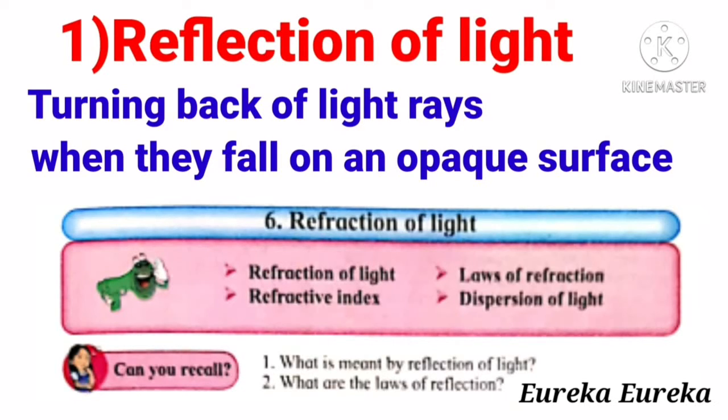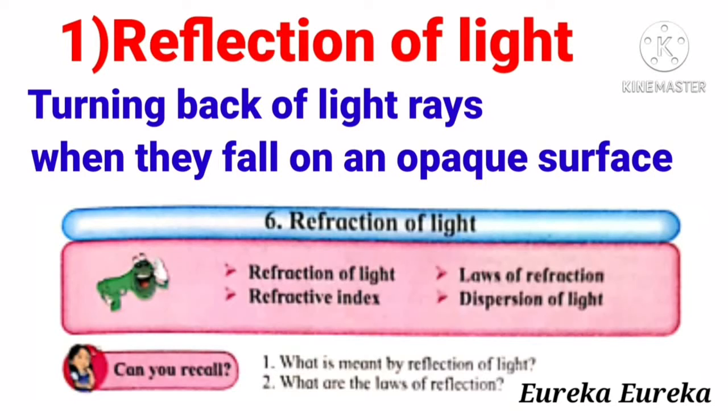So this is a question from can you recall, and the question here is what is meant by reflection of light. Reflection of light is the turning back of light when it falls on an opaque surface. म्हणजे ज्यावेळी एखाद्या ओपेक सरफेसवरती लाईट रेज पडतात त्यावेळेस ते परत माघारी फिरतात, याला आपण रिफ्लेक्शन ऑफ लाईट असं म्हणतो. And we have already studied this in the spherical mirrors.